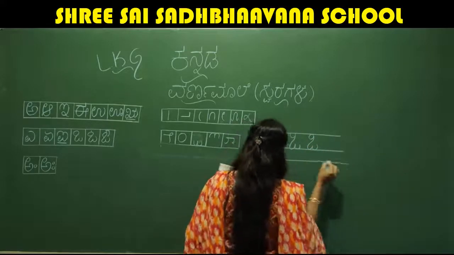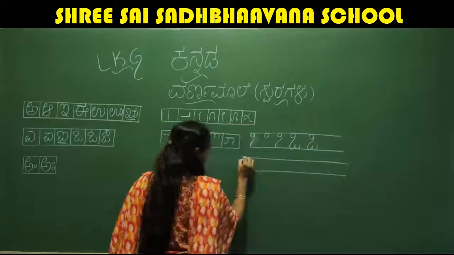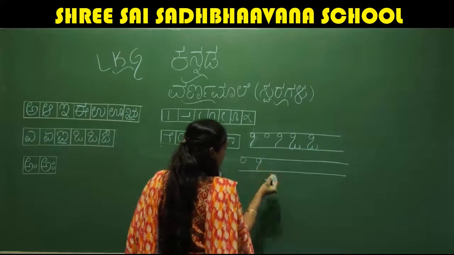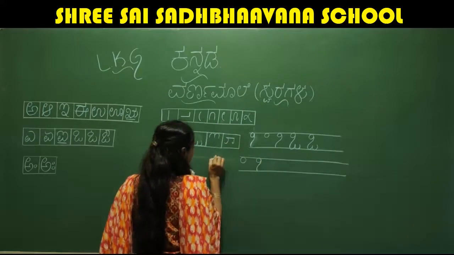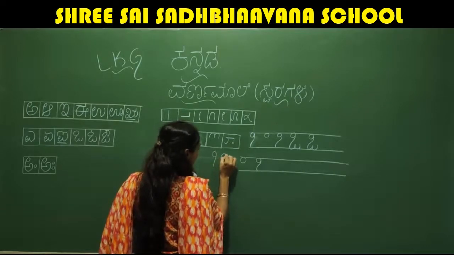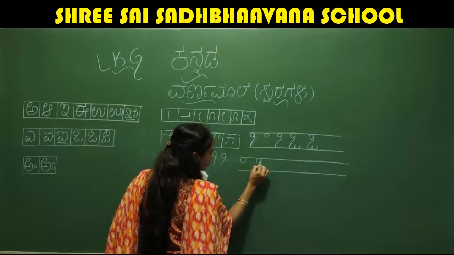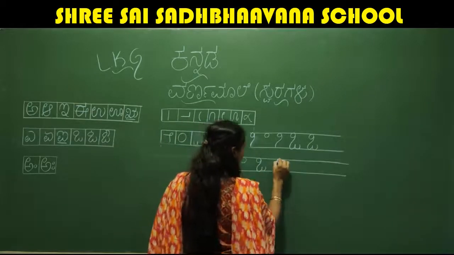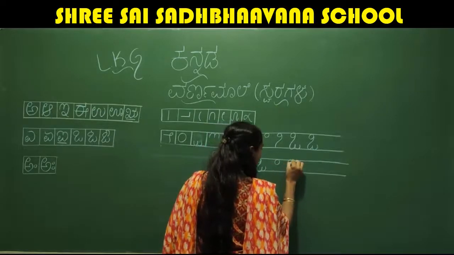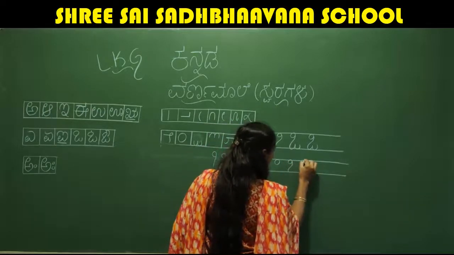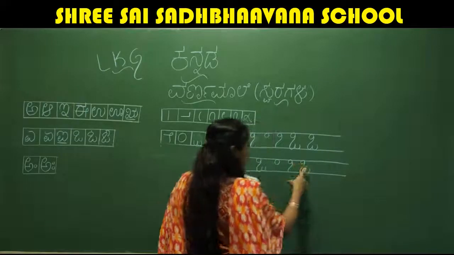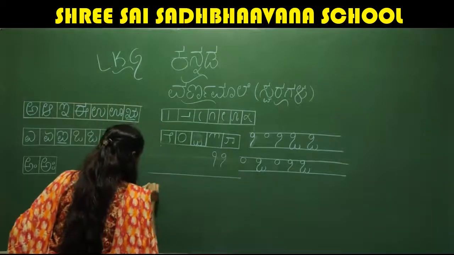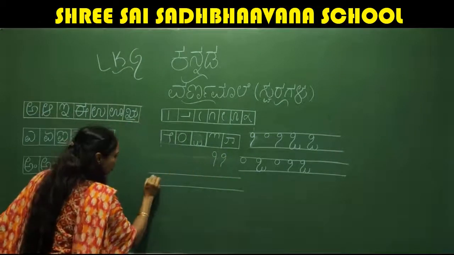I'll show you once again. Look at here, one 0 you put. After the 0 you write like this. See, like this. Children, this is not like this. You have to make a little curve like this. See, it should come like this, and to that you add this stroke. Okay, first one circle. To that you add like this, and to that you add this stroke. Okay, this is letter O.